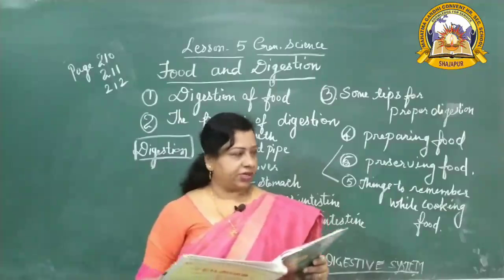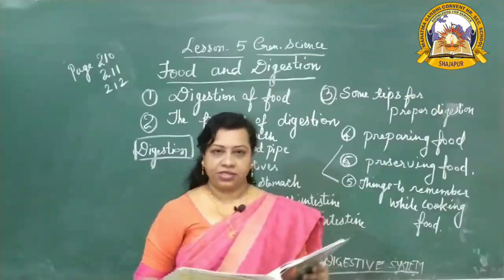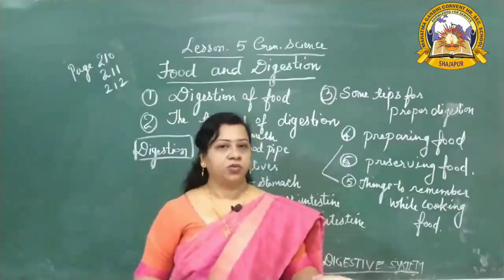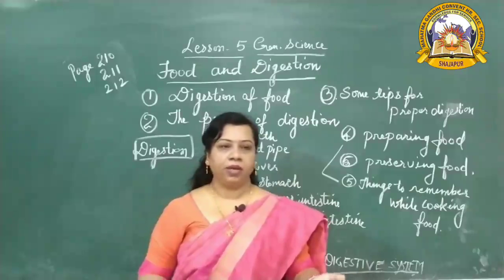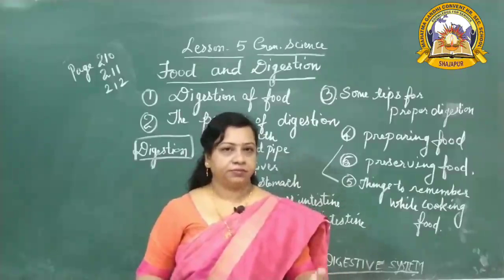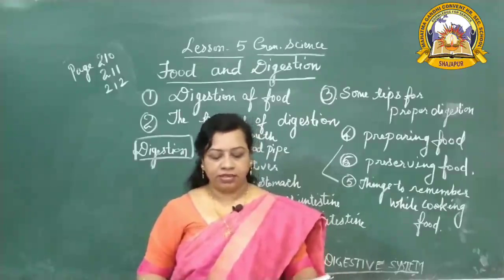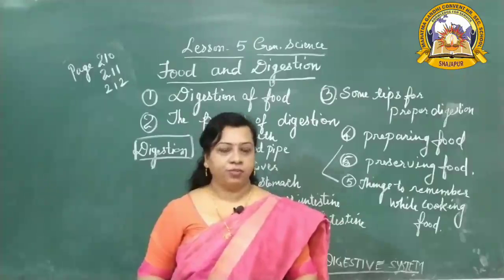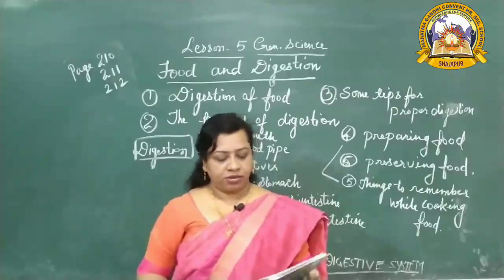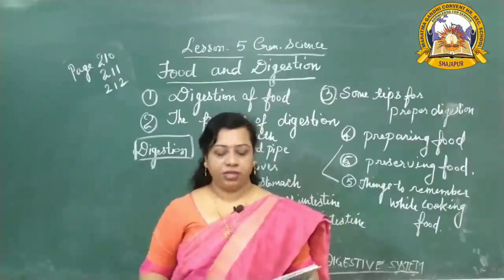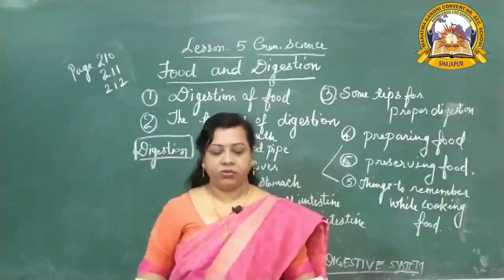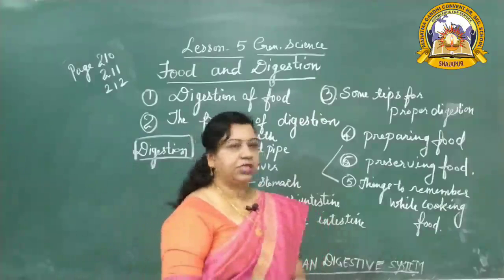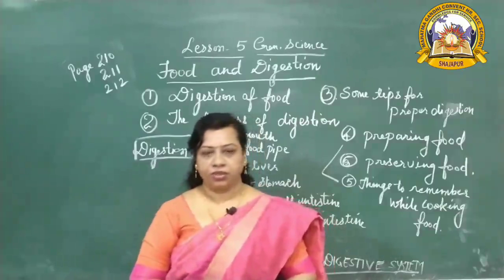See figure 5.7, refrigerator. We have to keep the food in the refrigerator. Then boiling: we must boil the milk to destroy its germs. Then canning is given, keeping food with some chemicals for preserving. Then pickling, where we put things in, and drying. So these are the ways cooked or uncooked food can be preserved. These are some ways given in your book.